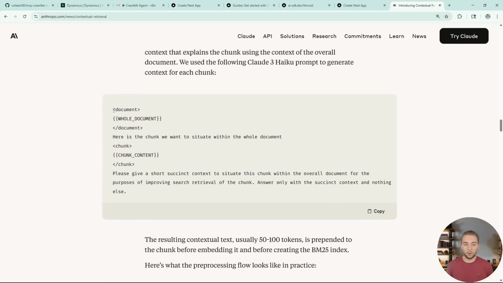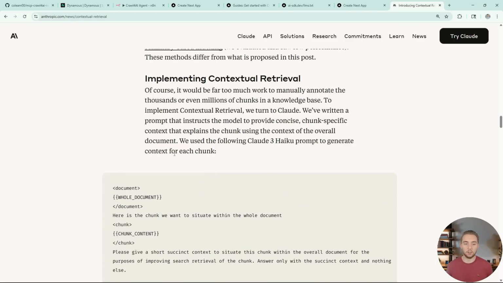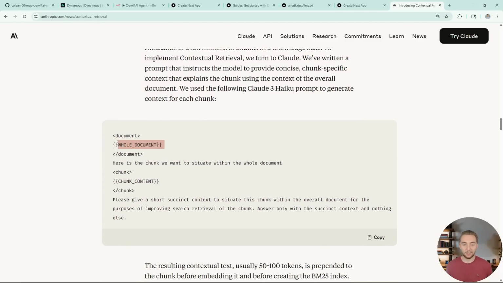And so this is kind of what your prompt looks like. You give in the whole document, and then you say, here's a chunk we want to situate within the whole document. Give some extra context so that when the LLM retrieves this chunk, it has that extra information. And you can use prompt caching to make it so that it's not that expensive, even though you have to put in the whole document. And luckily for us, with our documentation pages, they're usually not that long.